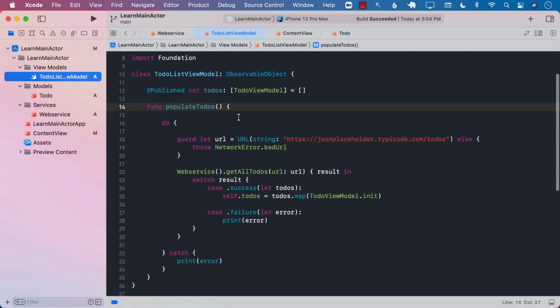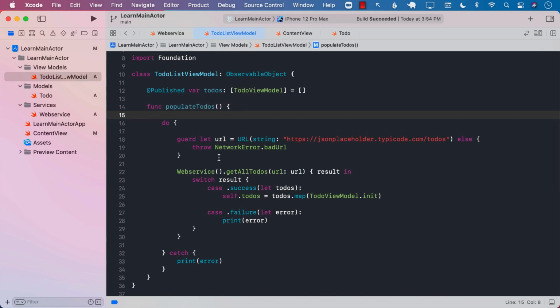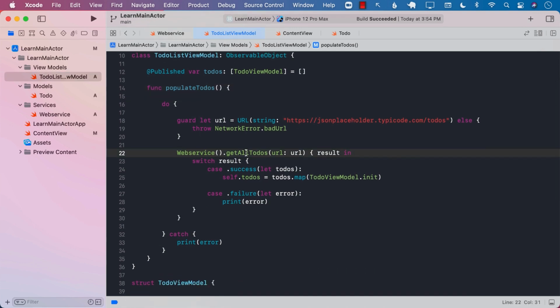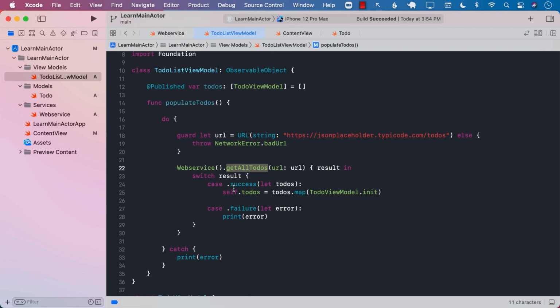And I also have a to-do list view model that uses the web service, gets all the tasks, and finally sets the to-dos property, which is declared on line number 12, with all the different to-do items. Make sure that you understand that the to-dos property on line number 12 is marked with the published attribute. What will happen if I try to run the application right now?